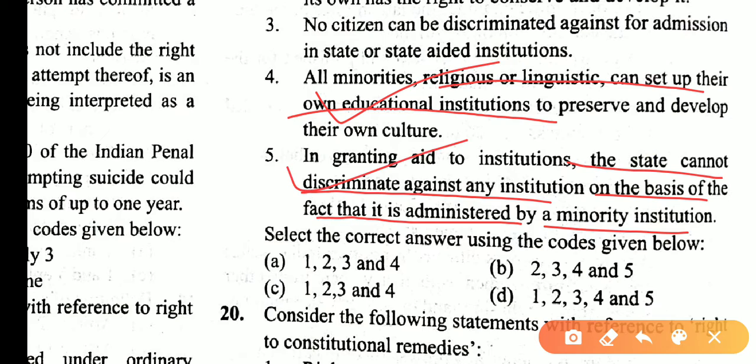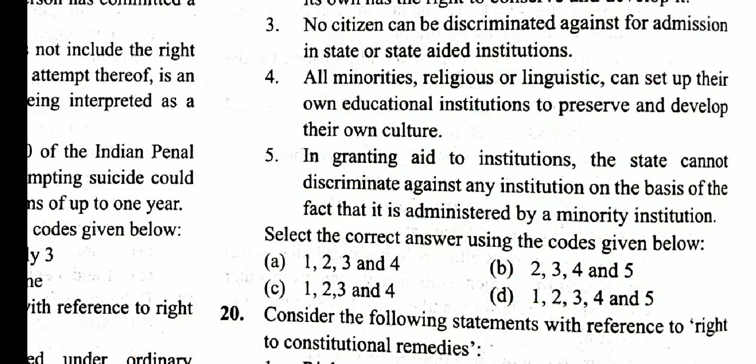These statements are also correct. Asking about correct statements, 1, 2, 3, 4 are correct statements. Answer is D.